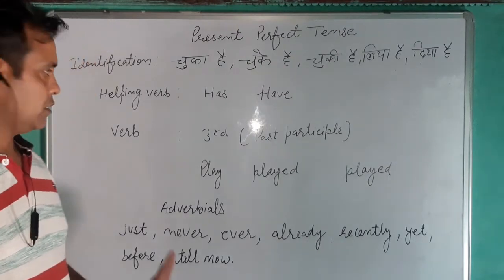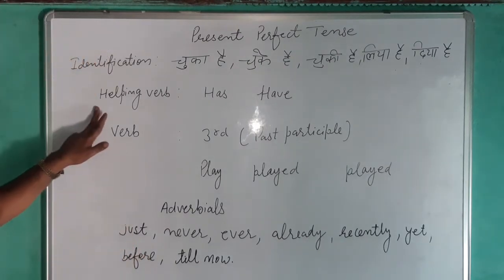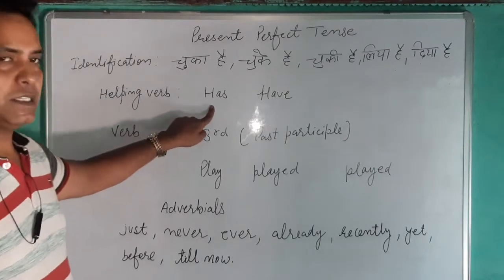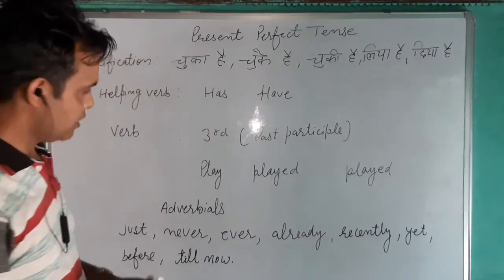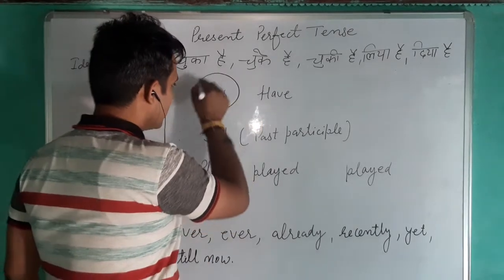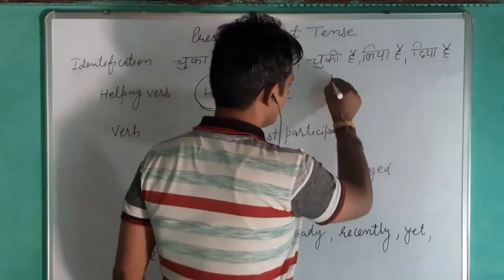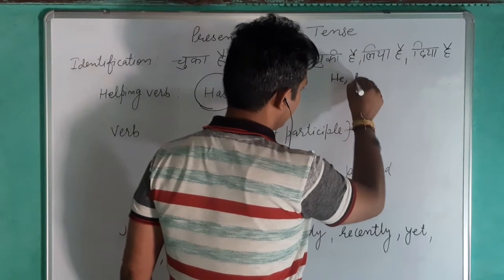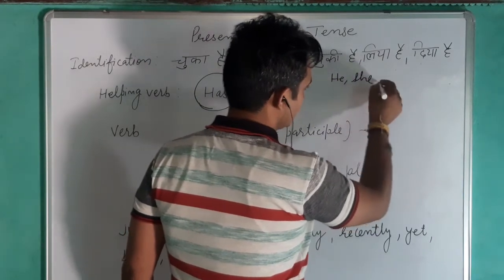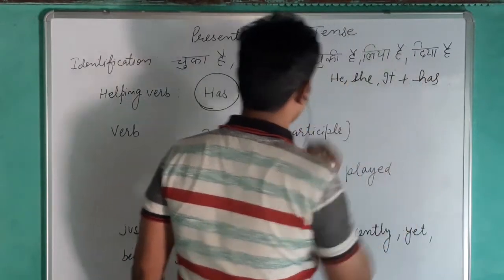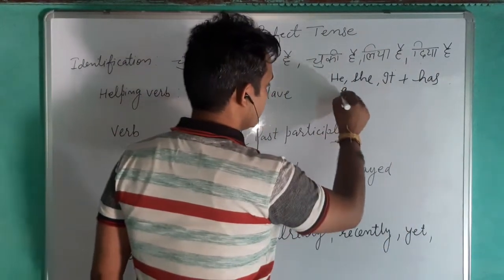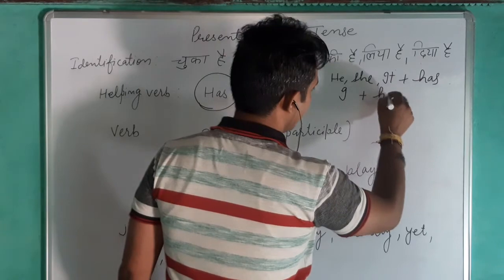The helping verbs that you can use in this tense are has and have. Has is used with singular subjects: he, she, it. With I you use have.